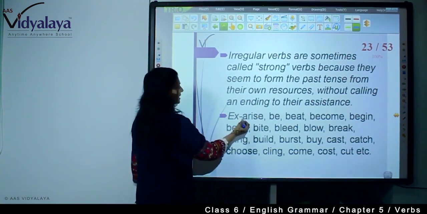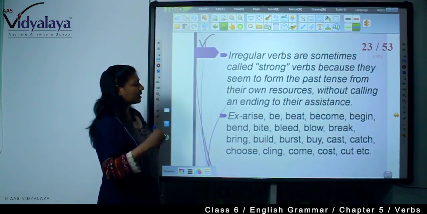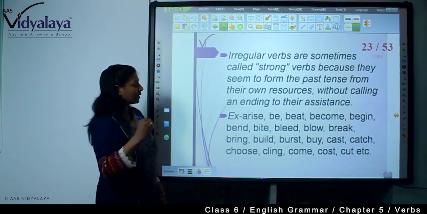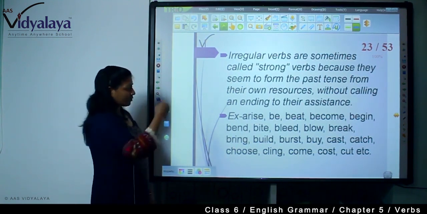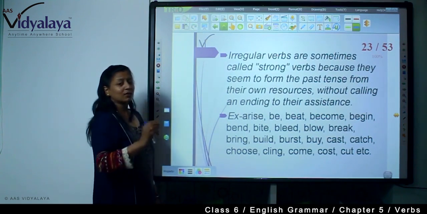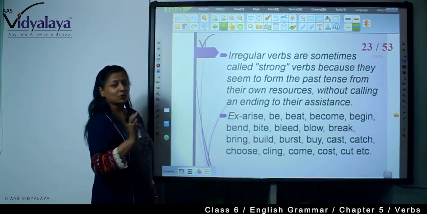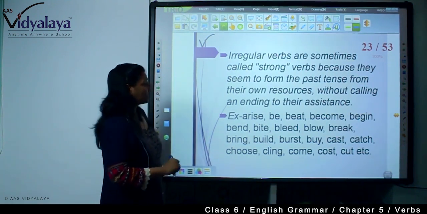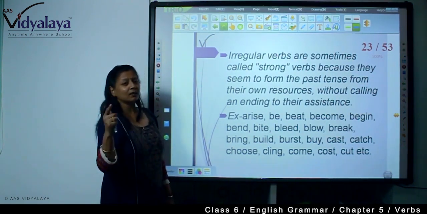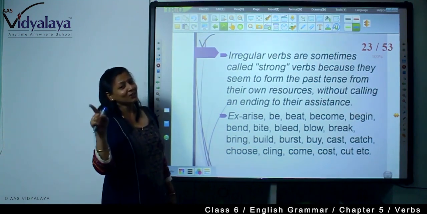For example, arise, arisen; beat, beaten; become, became, become. So in this way, if you go through the three forms of these irregular verbs, you will realize that yes, these are irregular verbs. They don't have any assistance. Begin, began, begun. Begin, b-e-g-i-n, and begun, b-e-g-u-n.